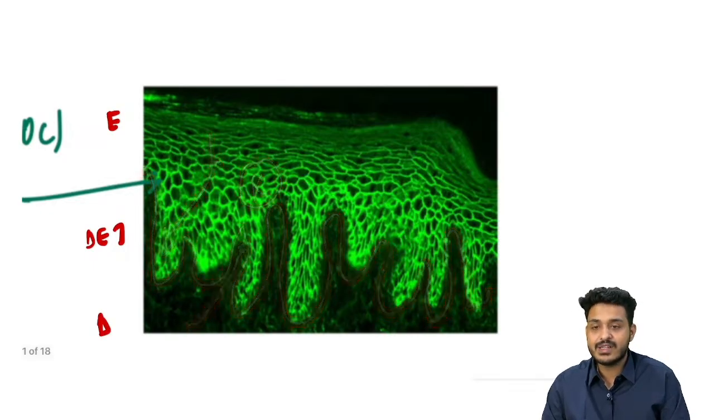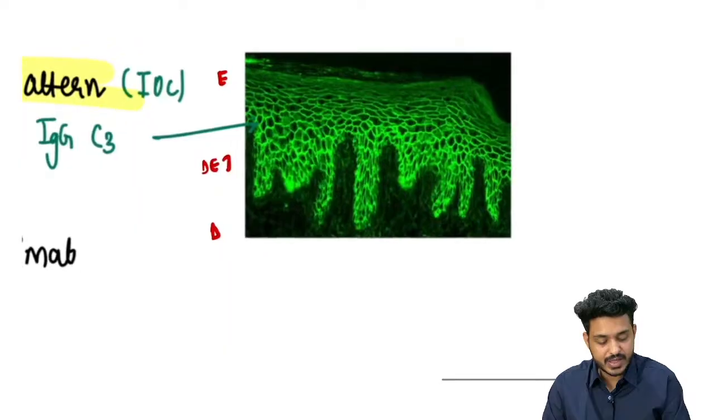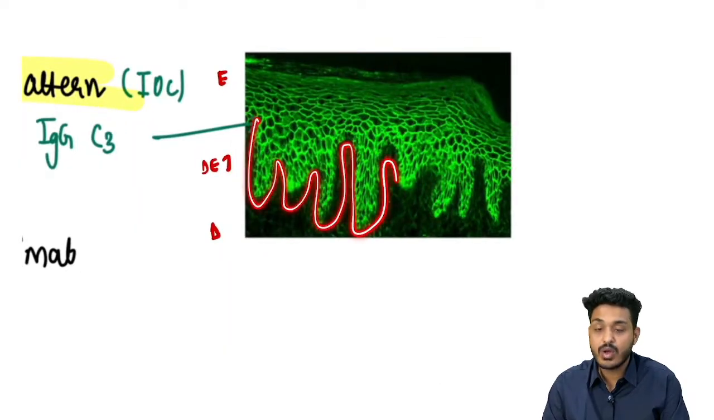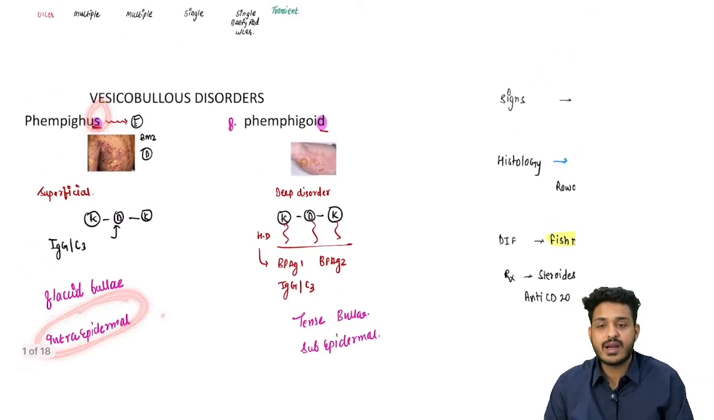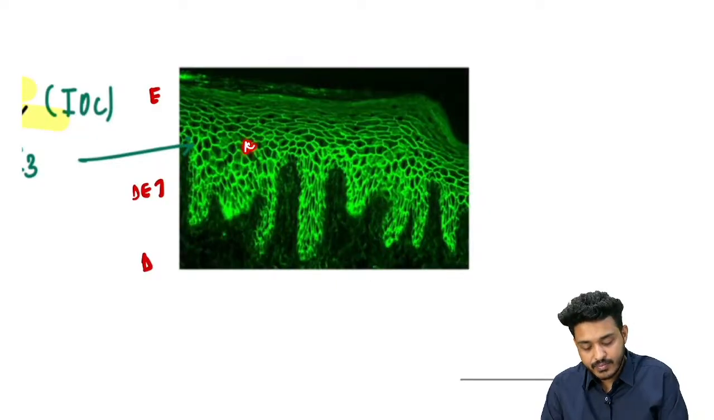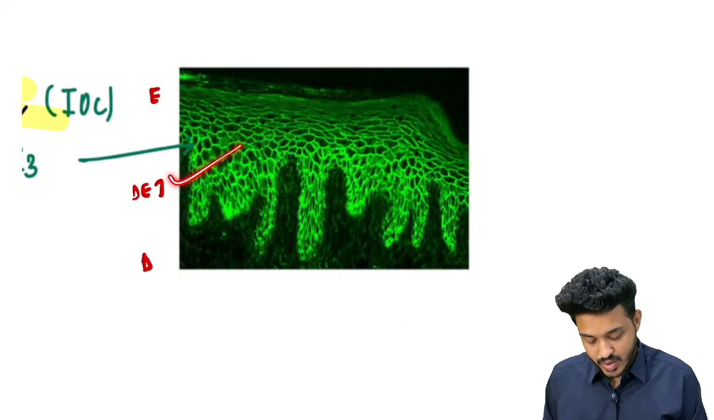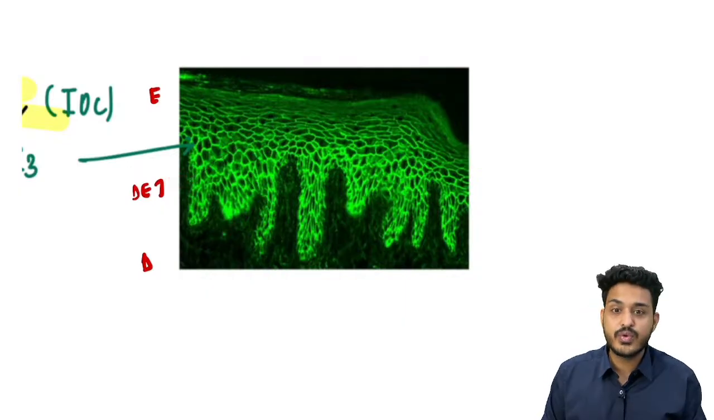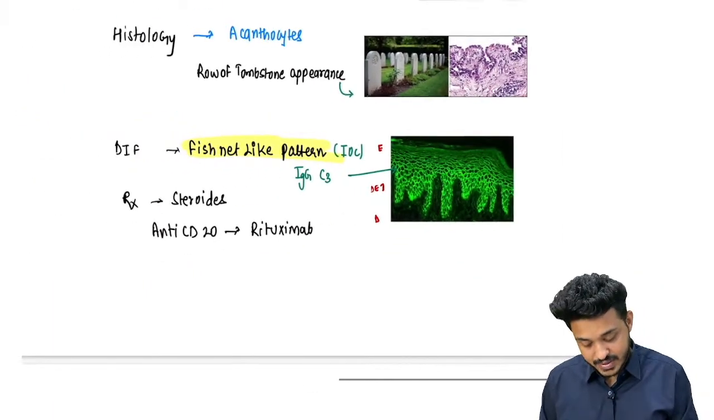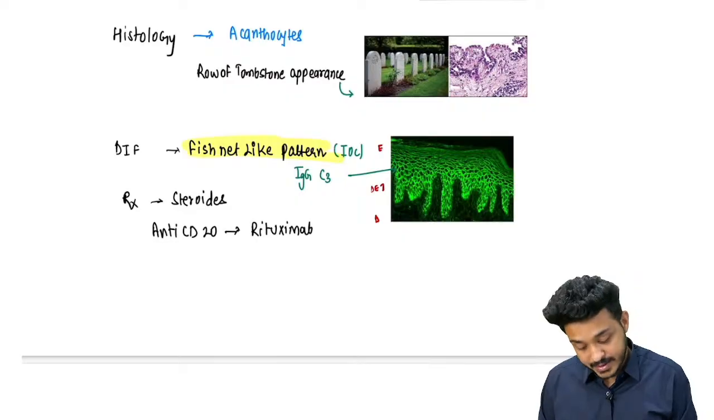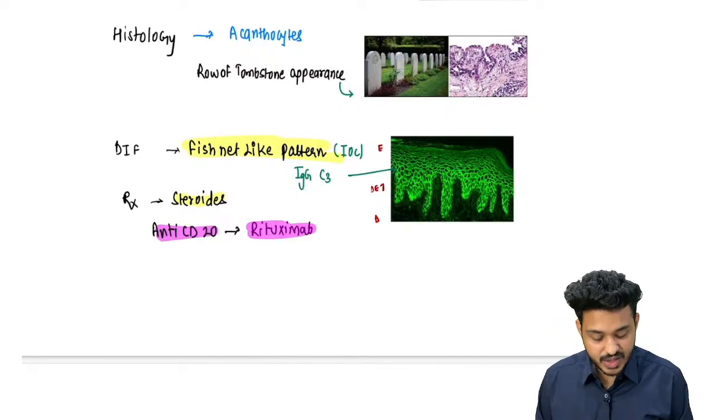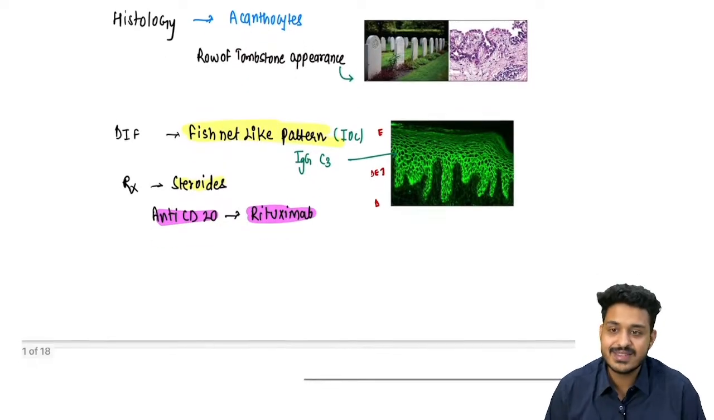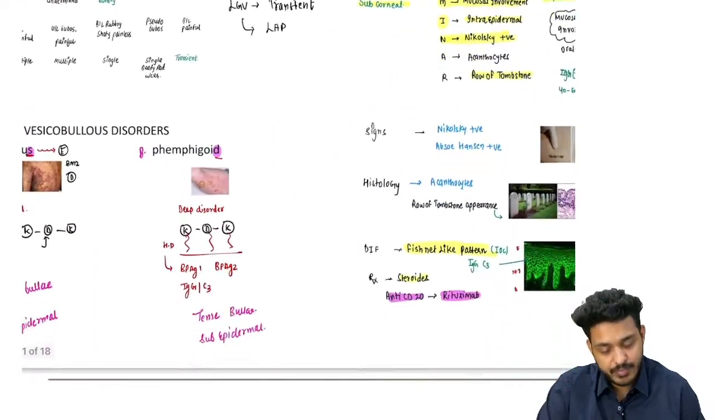So what will happen? This is pemphigus. We have already discussed, we are talking about pemphigus. So where is the disorder going to be, in the basement membrane zone or in the epidermis? Yes, we have already seen pemphigus is an epidermal disorder, right? So what will happen here? You will have keratinocytes and desmosomes there. So this deposition is going to happen where? In the epidermis, and that is going to give you a fishnet kind of pattern, right? And the treatment is going to be what? Steroids. Another question they have asked you is about the anti-CD20 molecule that you can use in cases of pemphigus. This is going to be what? Rituximab in cases of pemphigus, right?